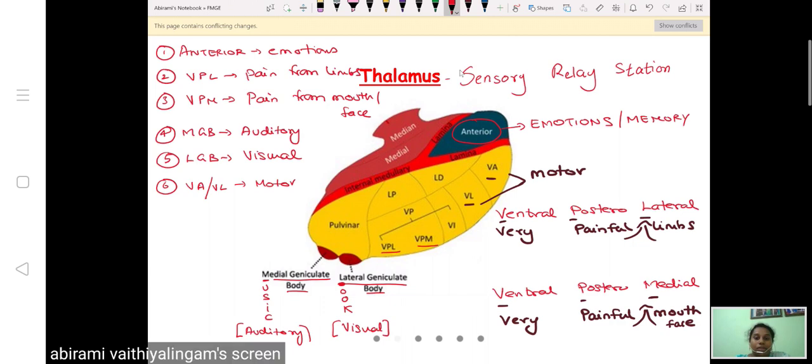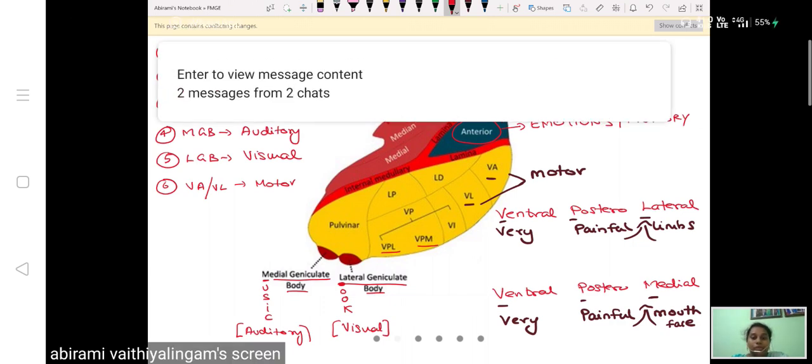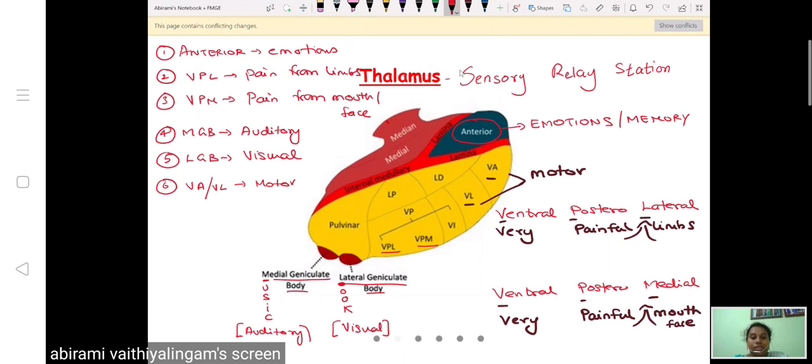So now tell me, what is the answer for this? Somebody in the chat box, can you just post the answer for this? Which part of thalamus is related to motor control? Anybody?